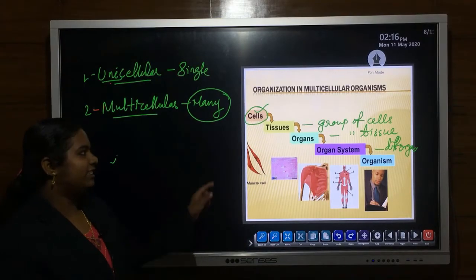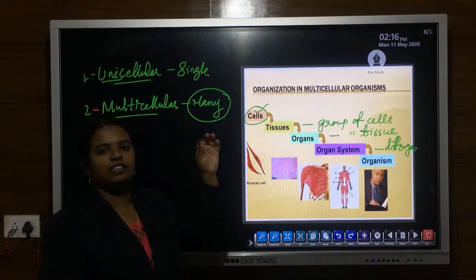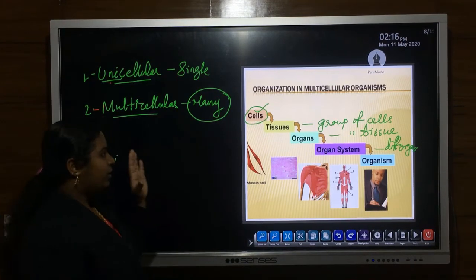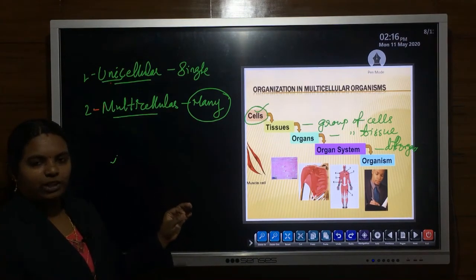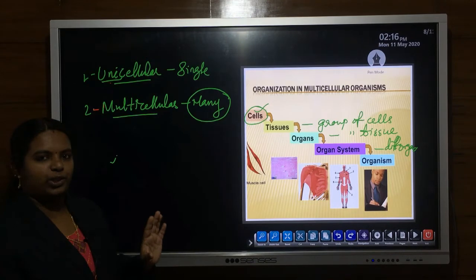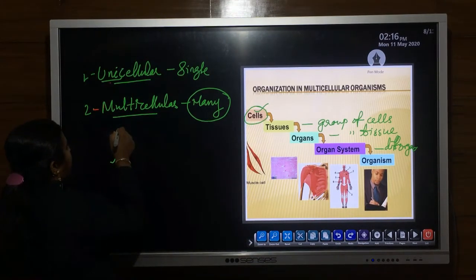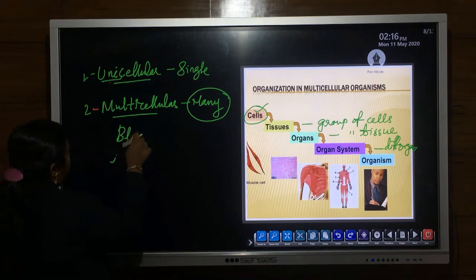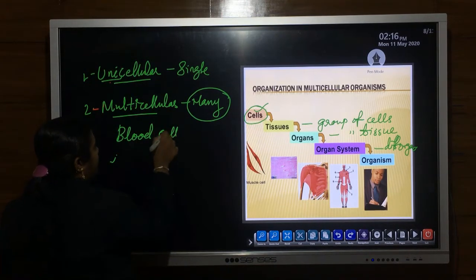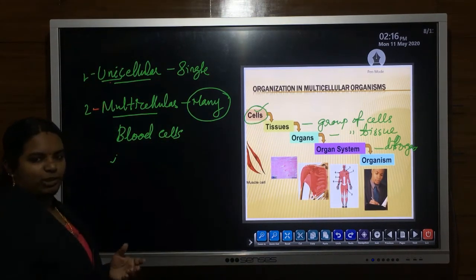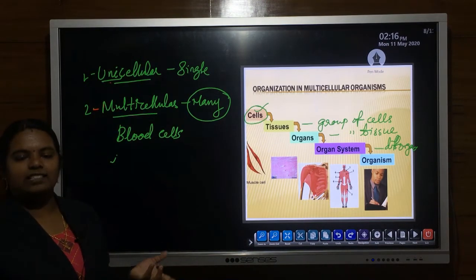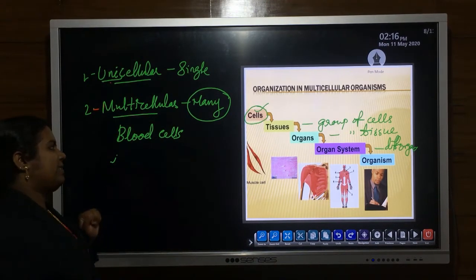Now let's consider the cell. Cell means it is the basic unit of life, or the fundamental unit of life, or the structural as well as functional unit of life. Let's consider one example. Cell means, maybe, blood cells. Blood cells like RBC, WBC, platelets are some of the examples of blood cells.